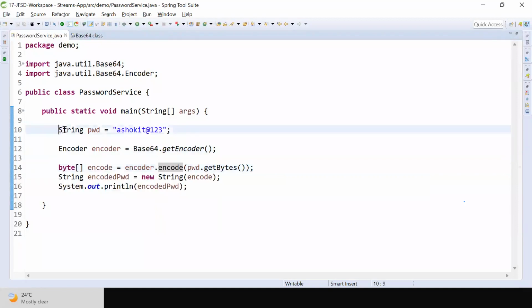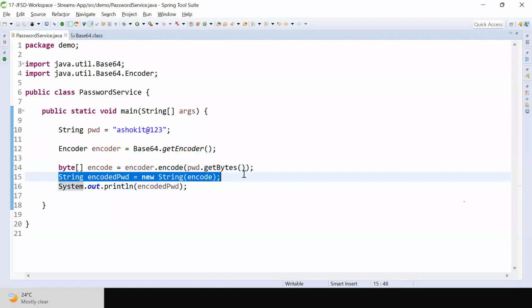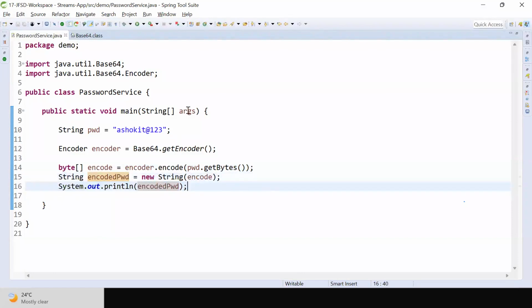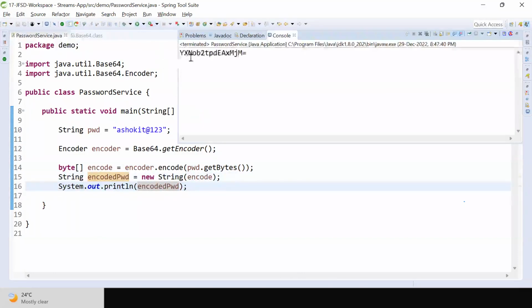I have the password in the string format. String should be converted to byte array. For that I am calling the getBytes method. When I pass the password in the byte array format, it encoded that password. It is returning me the byte array. The byte array I am converting to a string object by using the constructor. Then I got the encoded password. I'm printing that encoded password on the console. This is my encoded password.